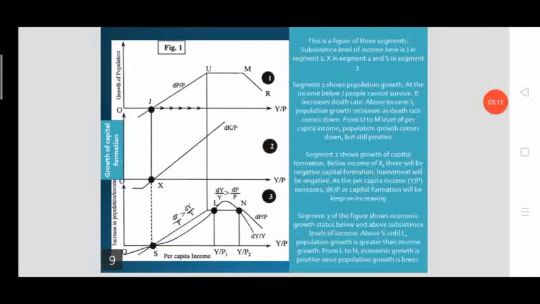So as far as a lower income country is concerned, they need to have an income level which is above the subsistence level to get all indicators to be positive. All growth rates should be positive, then only the economic growth will be positive. Not only that, they have to make sure that the income growth rate is greater than the population growth rate as well. Then only sustained economic growth is possible for a low income economy.